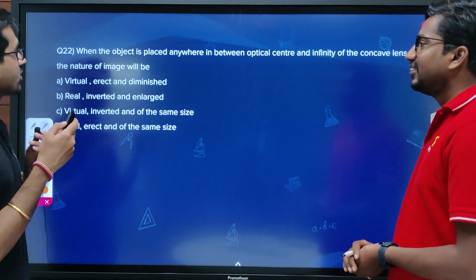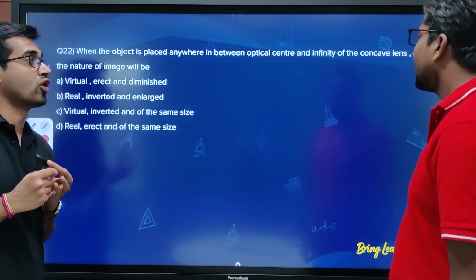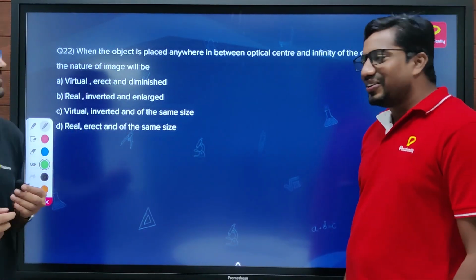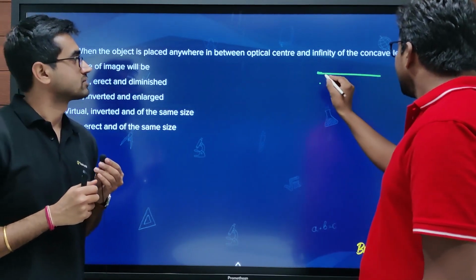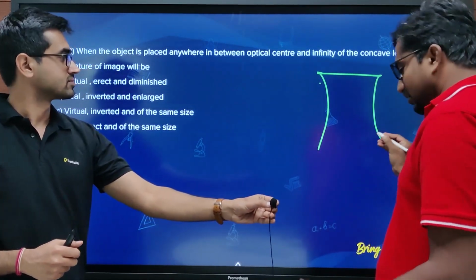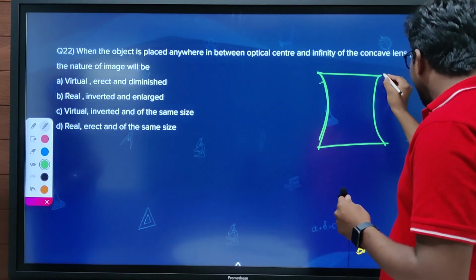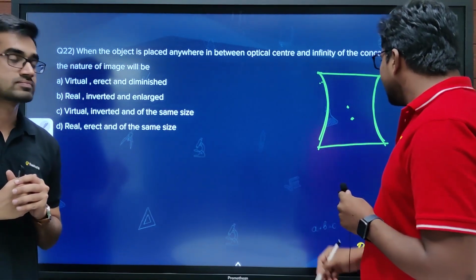So when the object is placed anywhere in between optical center and infinity of the concave lens, sir, you go ahead and draw. See here, the concave lens is also called diverging lens. The shape of this concave lens will be like this, and we'll call it a biconcave lens. And this is the optic center.